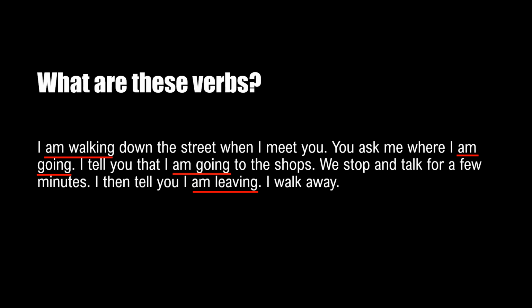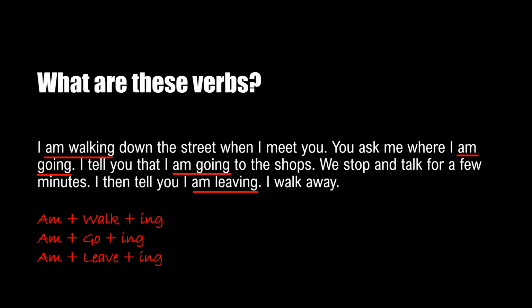Next, we already know that we have got action verbs like meet and tell and stop and talk. But we also have these verbs: am walking, am going, am leaving. What are these verbs? You can see they have got the be verb, which is am, and after that there is an action verb and then it's ing.